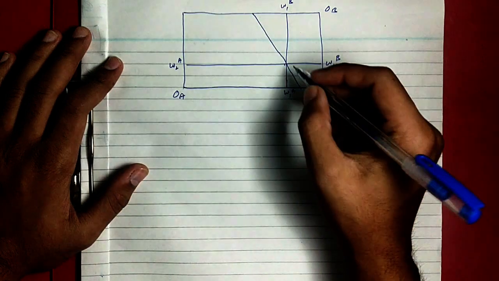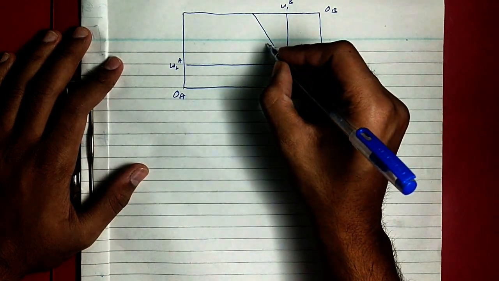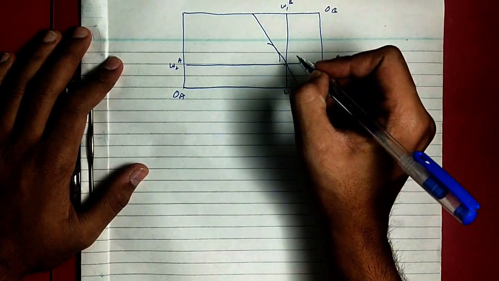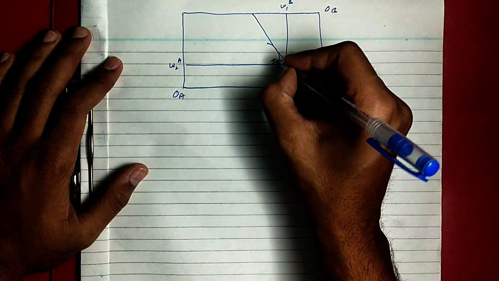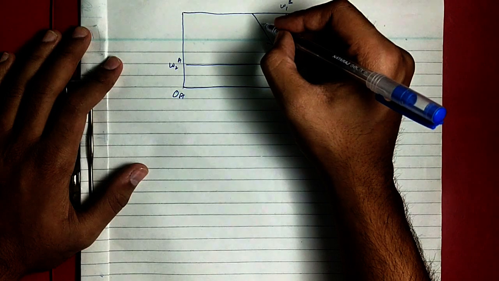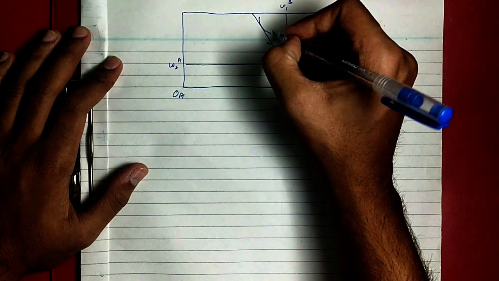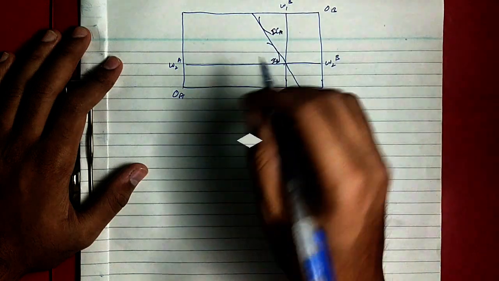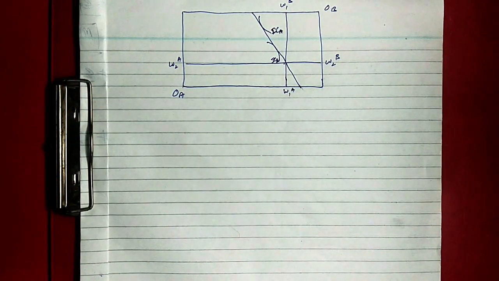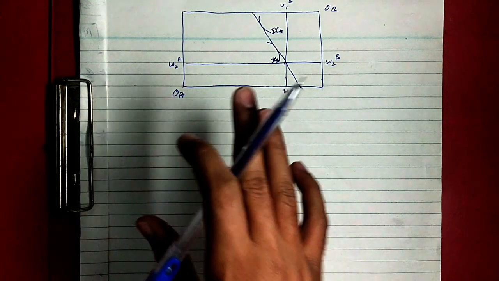Okay, so this is the budget line. Let's say the MRS falls here, ICB, and this falls here, ICA. So for any arbitrary prices P1 upon P2, it is not necessary that there will be an equilibrium in the market.